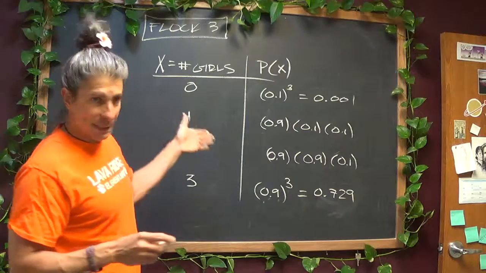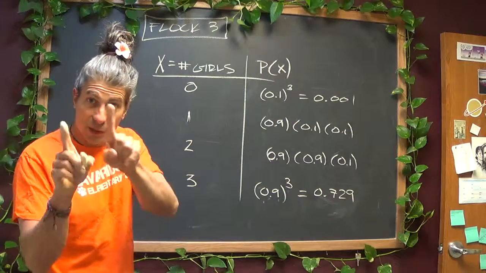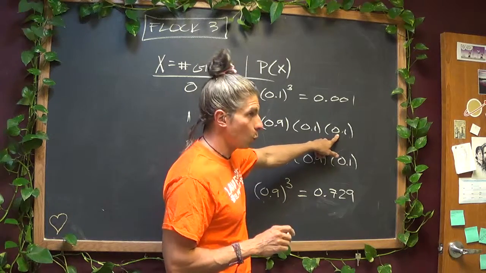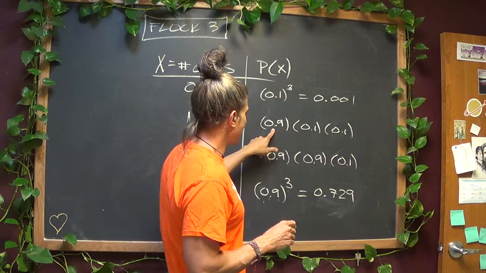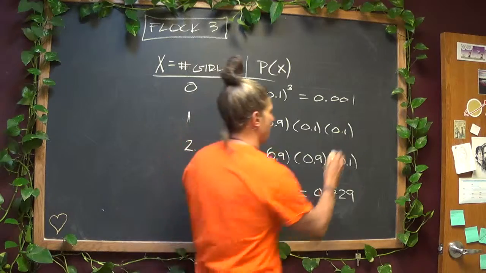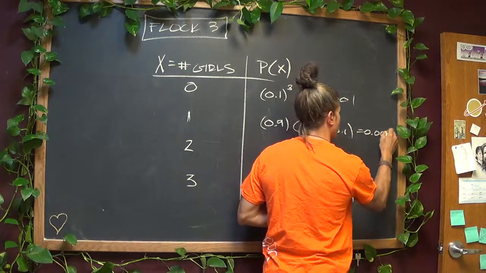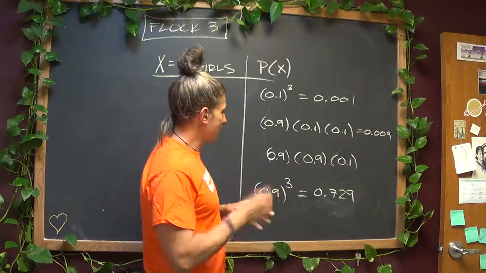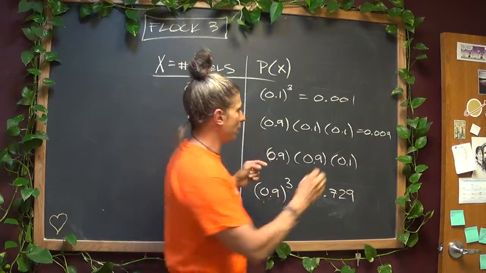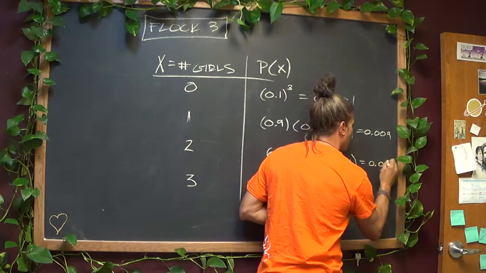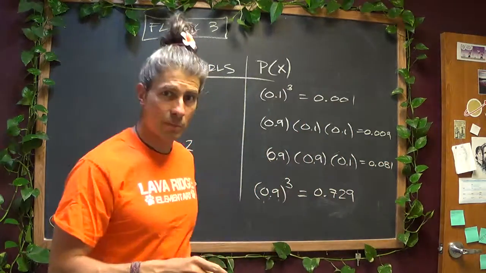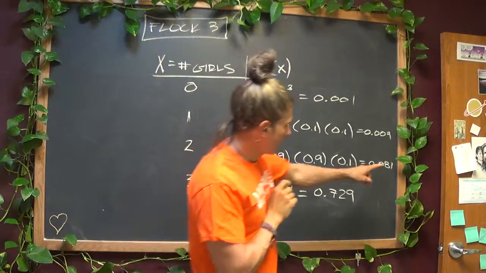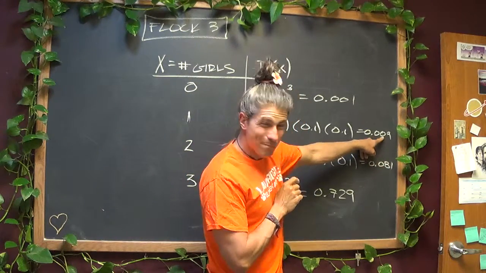The problem with this, as some of you may have already figured out, is watch the math. Let's see, 0.1 times 0.1 is 0.01 times 0.9 is 0.009. Cool so far? 0.9 times 0.9 is 0.81 times 0.1 is 0.081. Now, if you look at those numbers, 8.1% and 0.9%.